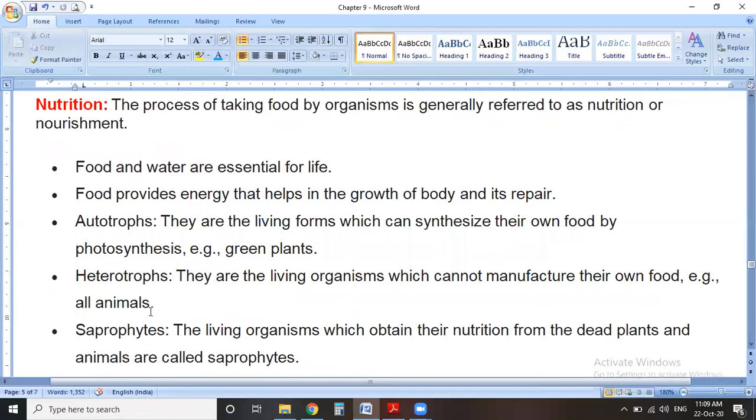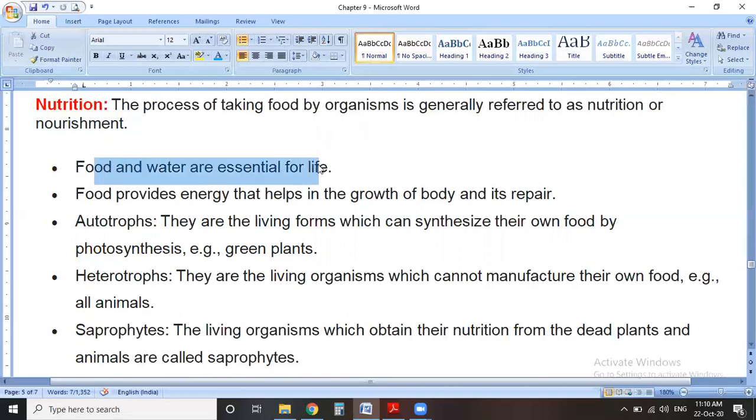Next point is nutrition. What is nutrition? The process of taking food by an organism is generally referred to as nutrition or nourishment. We know that food and water are essential for life.